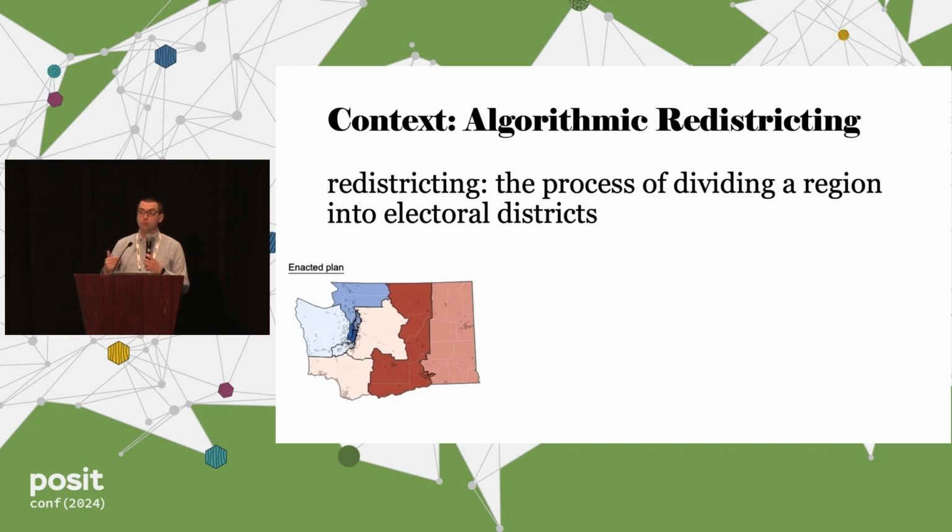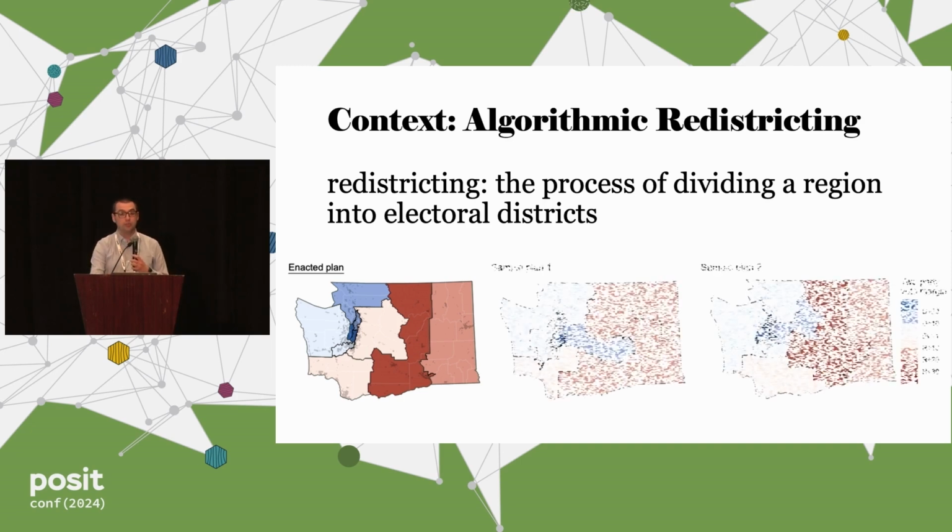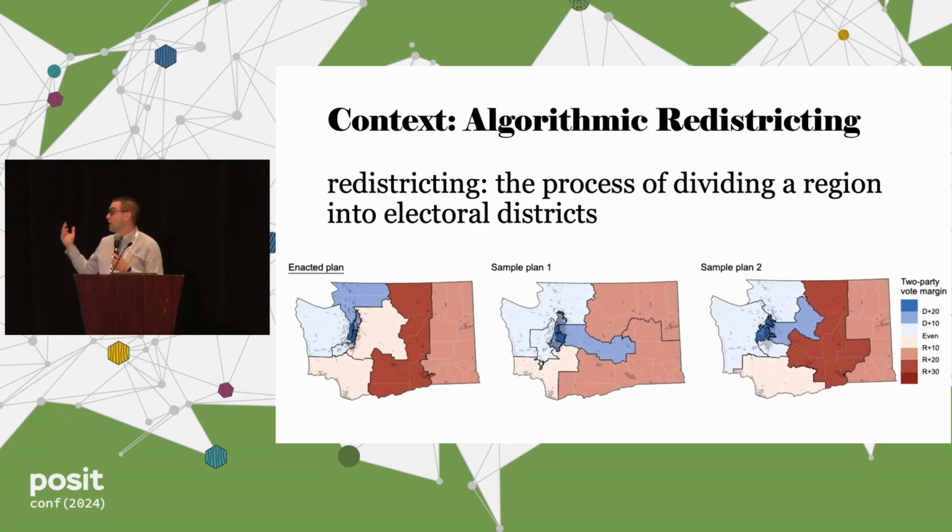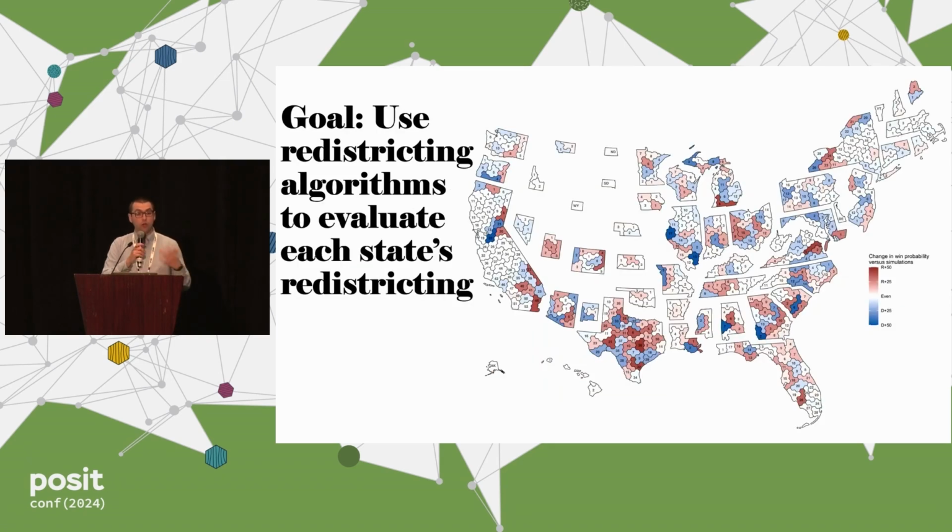What our research team works on is how we generate large samples, thousands and hundreds of thousands of alternative plans that we can use to evaluate it. Our goal in this is to use redistricting algorithms to evaluate each state's redistricting process, so that we can look at this and say, this works or this doesn't, this is gerrymandering, a kind of negative thing that can happen here.